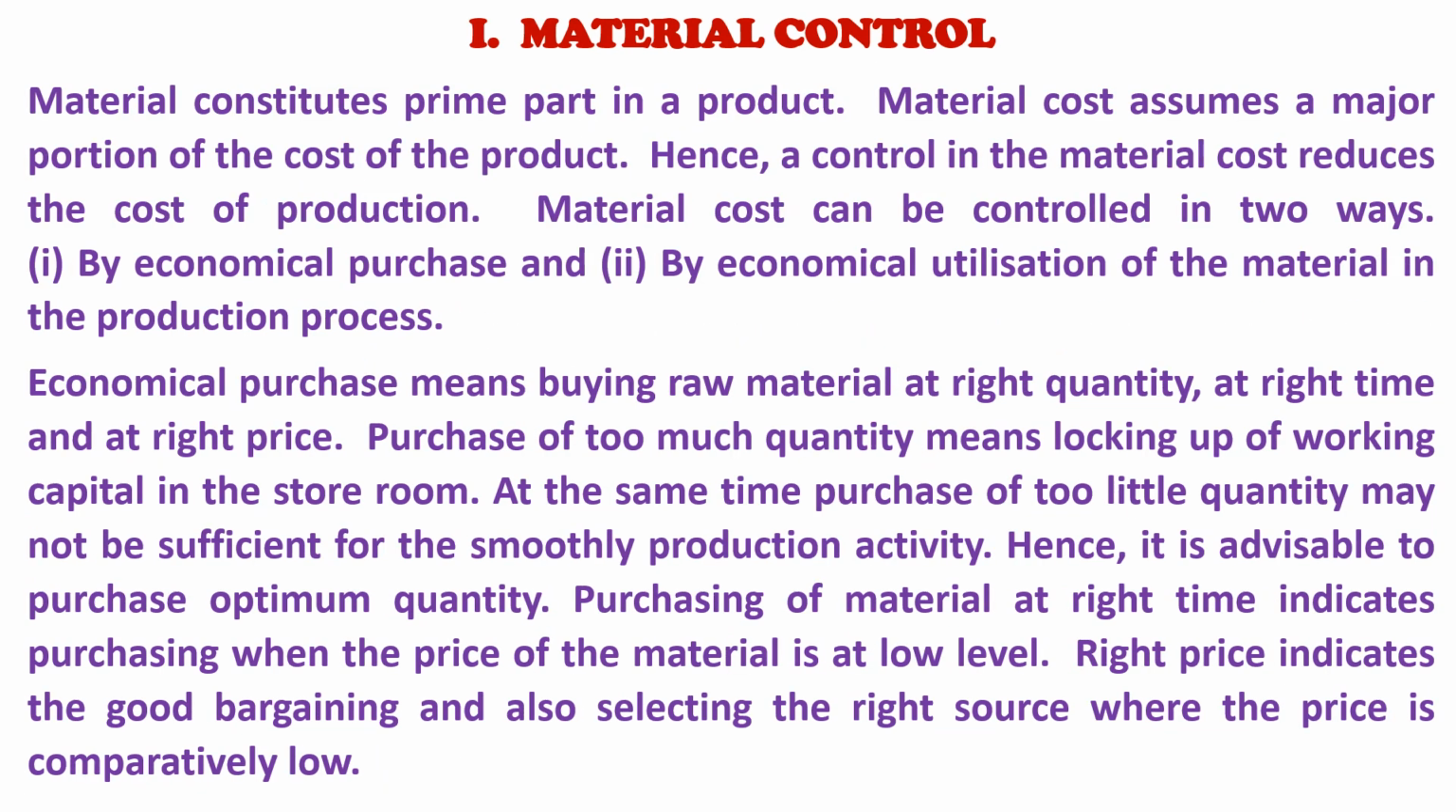Material control. Material constitutes the prime part in a product. Material cost assumes a major portion of the cost of the product. Hence, a control in the material cost reduces the cost of production. Material cost can be controlled in two ways: 1. By economical purchase and 2. By economical utilization of the material in the production process.